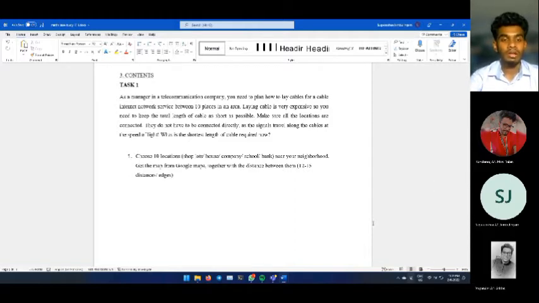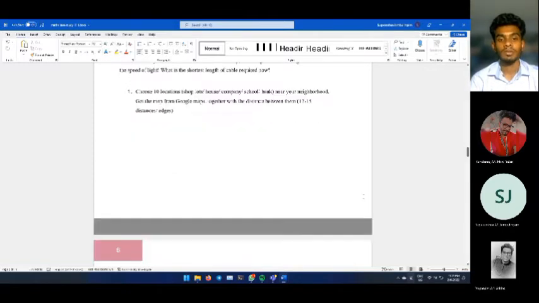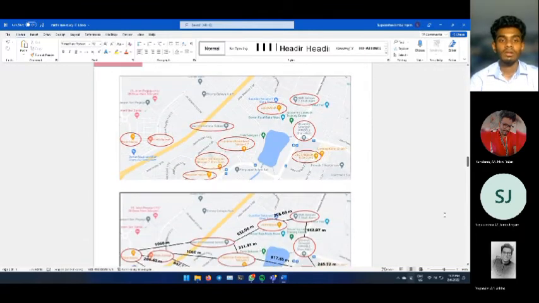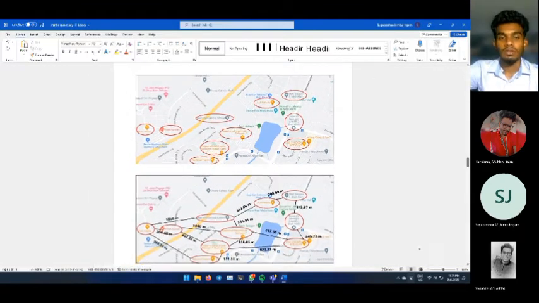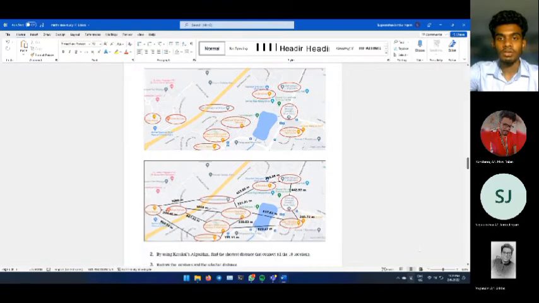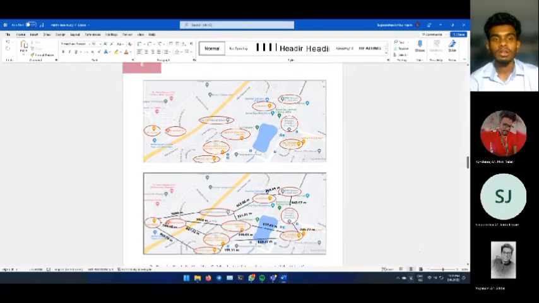Here I'm going to choose 10 locations: shop lots, house, company, school near my neighborhood. So I'm going to get my map from Google Maps together with the distance between them. These are the maps. We have chosen and marked 10 locations. Then we have connected all of them by drawing lines to measure the distance between all of the 10 places.